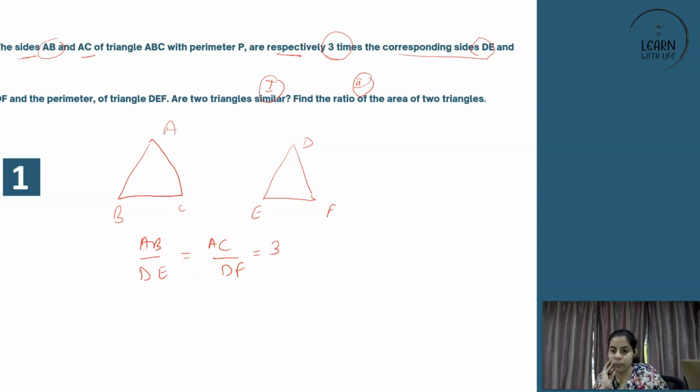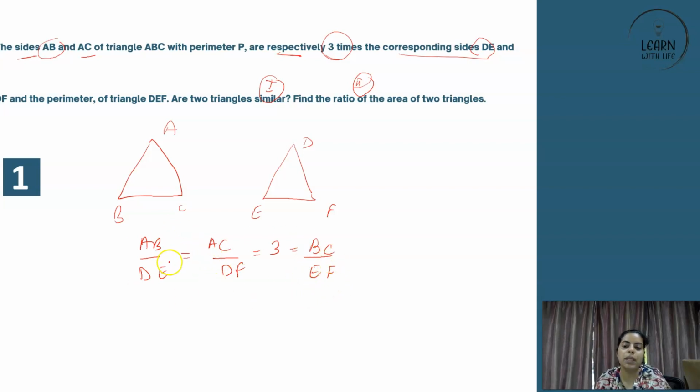Did we get this? The ratio is given of the sides corresponding to triangle DEF. So we have taken it that way. And if two pairs of sides of a triangle have corresponding sides in a given ratio, this will also be applicable, right?